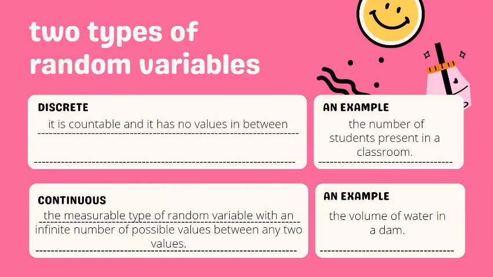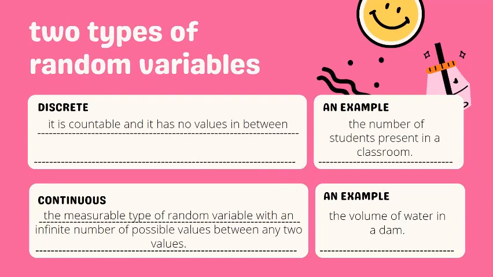A great example of a discrete random variable is the number of students present in a classroom. First, it satisfies the condition of a random variable. It is a numerical value and the number of students present in a class depends on chance. Second, there is no such thing as half a student. Therefore, there are no values in between, just as the description for discrete random variable states.